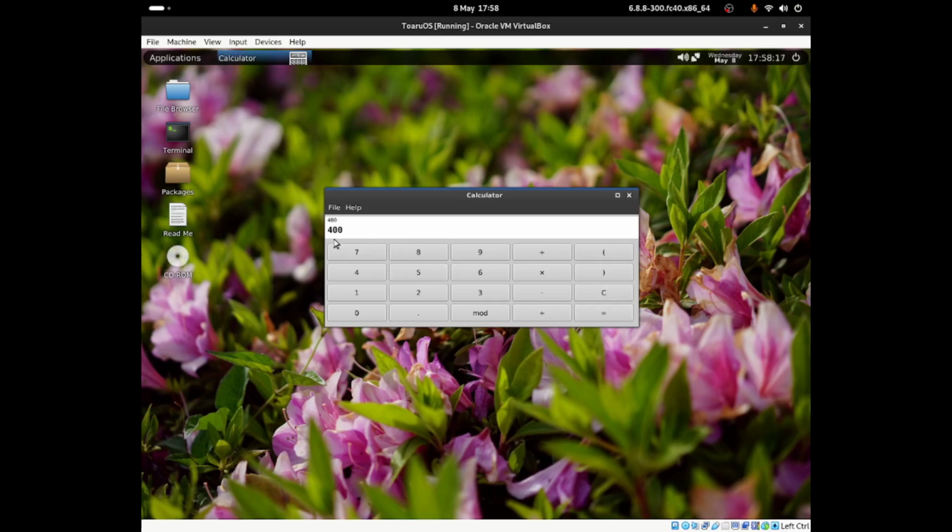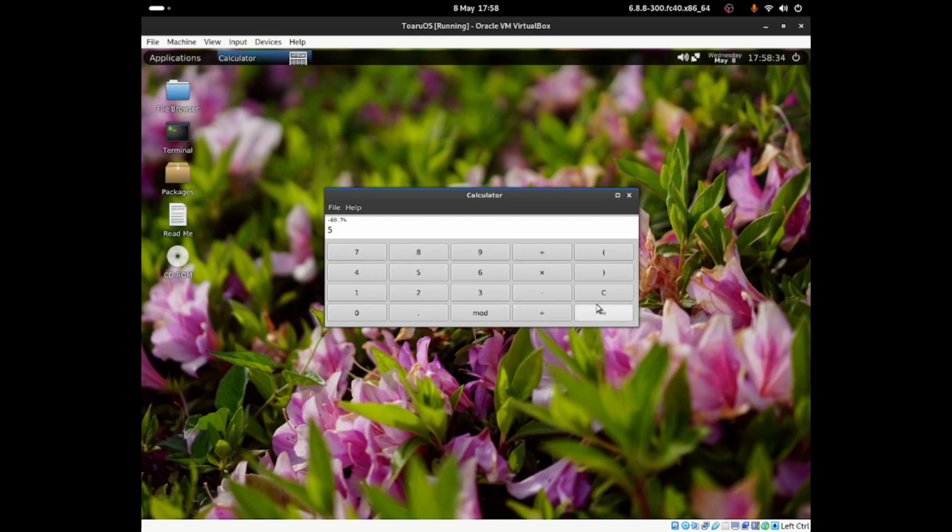Yes, it does work. So that gives us 400. So we'll be able to do all this mathematics as well. So let me clear it, and we can do decimal points as well. I don't know what mod does, but this seems like a great feature to use, I guess. I guess it just shows up a percentage, really.